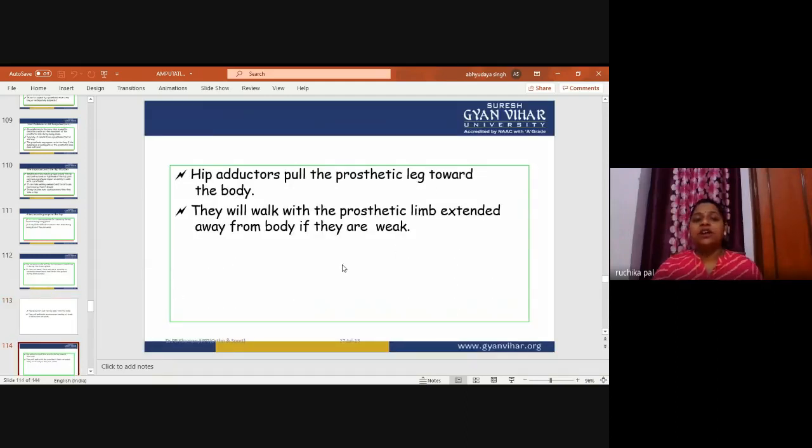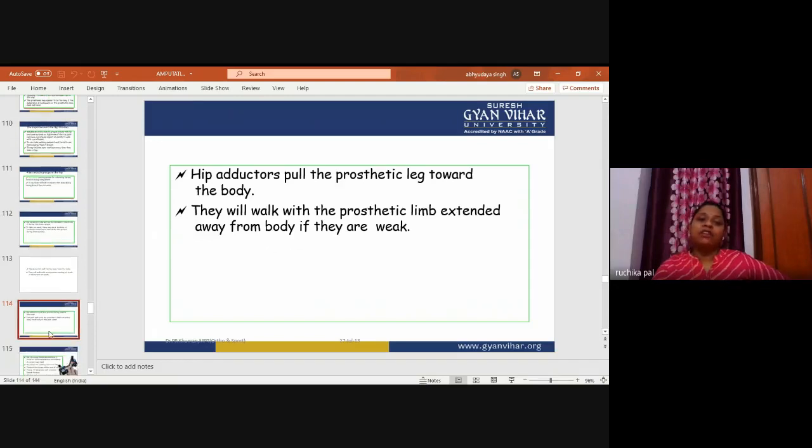Hip adductors pull the prosthetic leg towards the body. They will walk with the prosthetic limb extended away from the body if they are weak. So the hip abductors and adductors are also very important for maintaining the prosthetic leg, and gait training is important. They will walk with the prosthetic limb extended away from the body if they are weak.